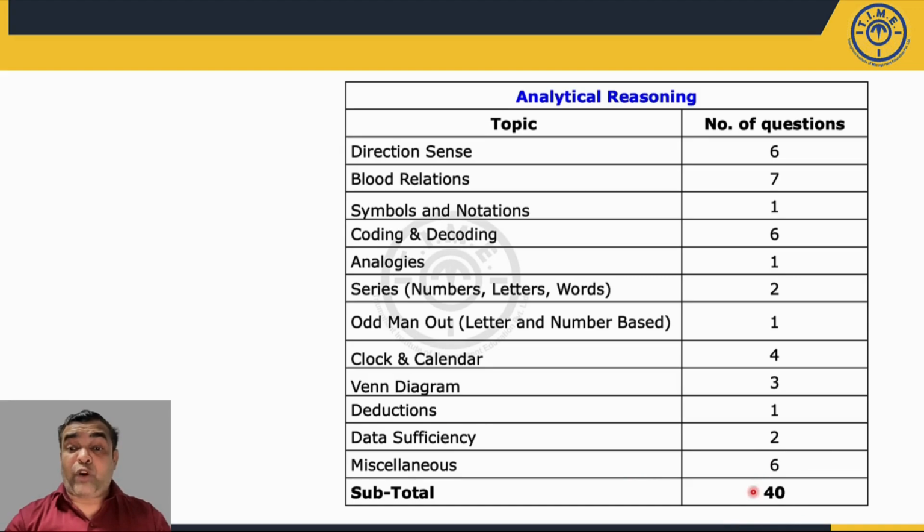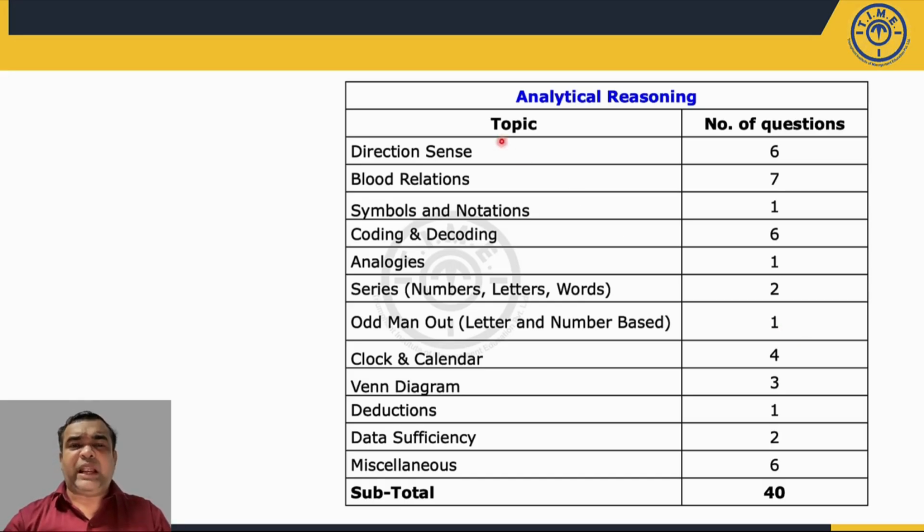So total 40 questions were there. Again, attempting all 40 questions was not advisable because there are certain types of questions which are time consuming. For example, one question on odd man out was not so easy. Even after spending 1 minute, 2 minutes, many students were not able to find that answer.